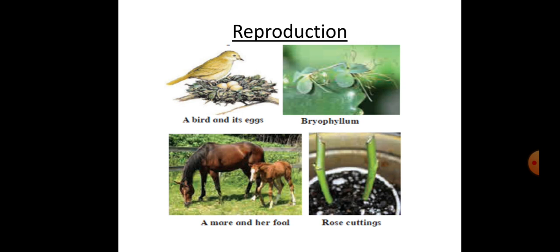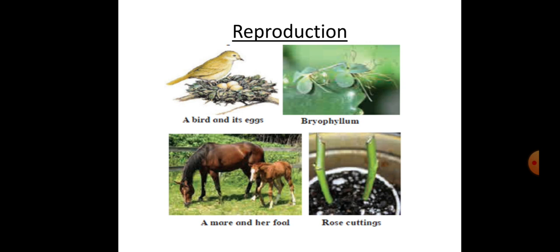Okay? Yeast by cell division. Some can grow by fragmentation. Some can grow, like fungus can grow by sporogenesis. So in this way, living organisms reproduce.